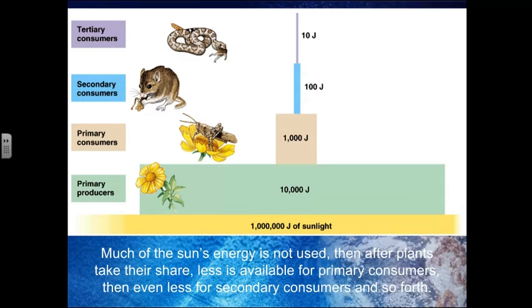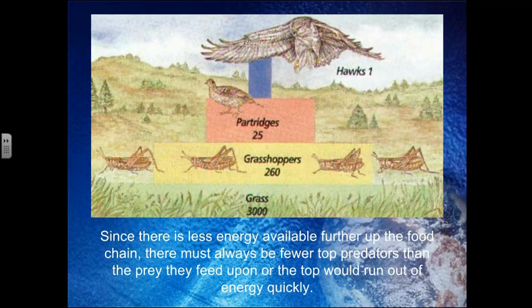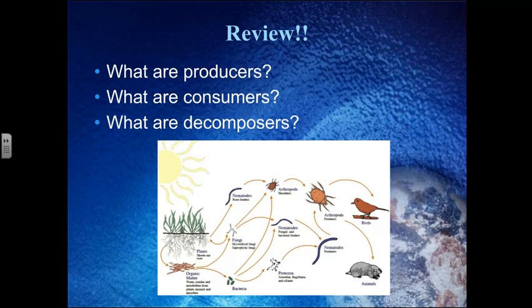Right? So much of the sun's energy is not used, and then after plants take their share, less is available for primary consumers, and then even less for secondary consumers, and so on and so forth. So another way to think about an energy pyramid is that this is reinforcing the idea that we can measure how much energy is in each trophic level, and that supports the idea that we're going to have fewer snakes than we do mice, and we're going to have fewer mice than we do grasshoppers, and we're going to have fewer grasshoppers than we do plants. And that's just on the basis of how much energy is included. So since there's less energy available further up the food chain, there's always going to be fewer top predators than prey they feed upon, or the top is going to run out of energy very quickly and crash. So if you want